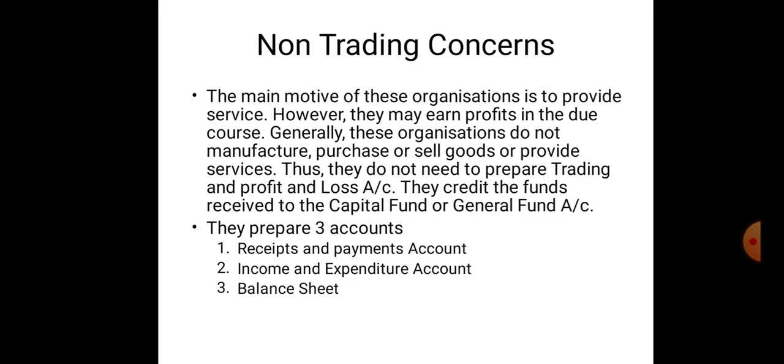They credit the funds received to the capital fund. In these non-trading concerns, they will be preparing three accounts: receipts and payments account, income and expenditure account, and the balance sheet.